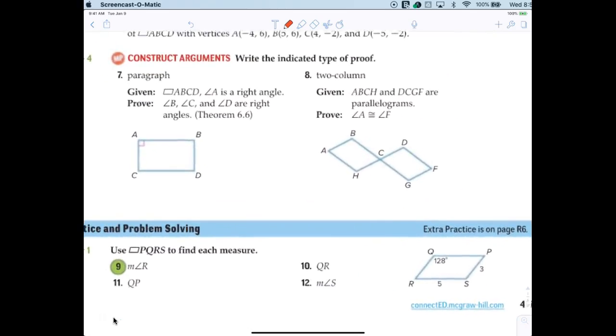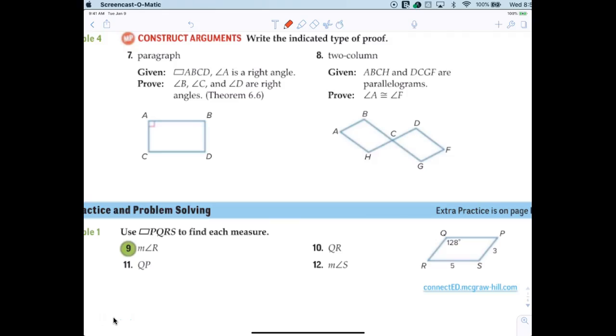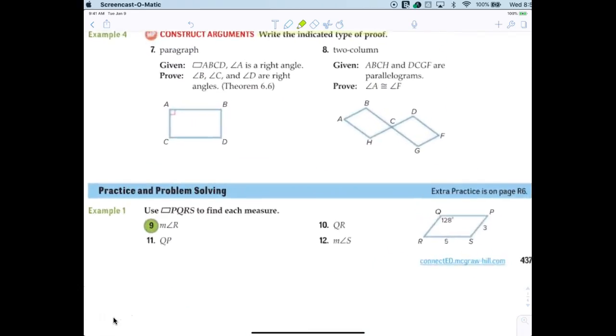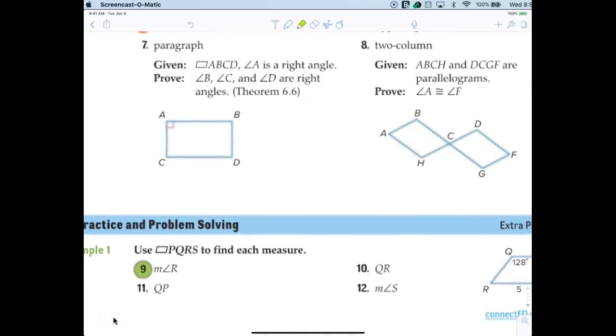All right. Question number 7. Now again, I don't really care about indirect proofs. We only write proofs. All right, 2-column proofs. But wait a minute, which ones did I tell you to do? Number 7. Yes. So let's give it a shot. Given now, that is obviously the symbol for what? Parallelogram. Does everybody agree with that? Now look, guys. Honestly, this proof is super easy. All right, so just watch with me. I'm not going to make you write this one out. I think I'm going to make you write out number 8, but not number 7.